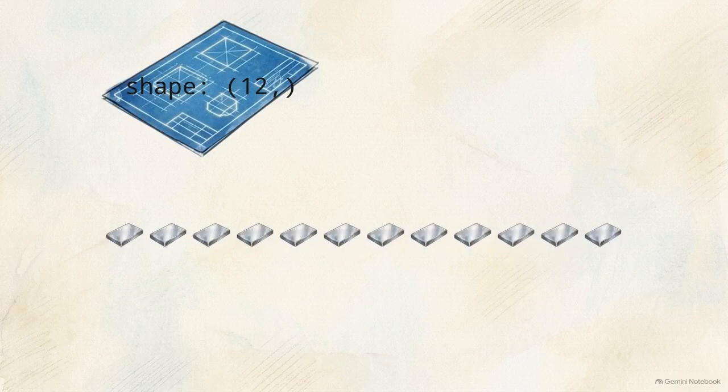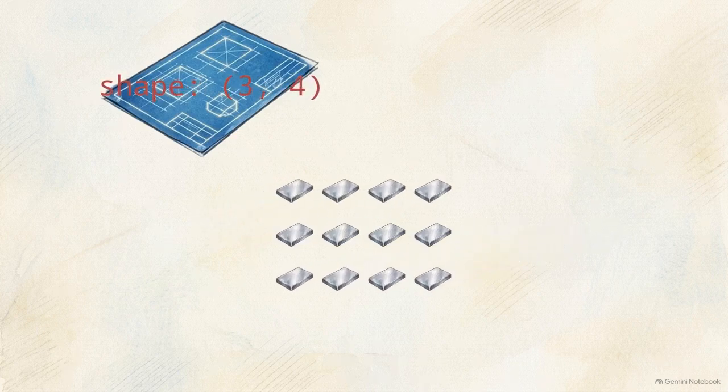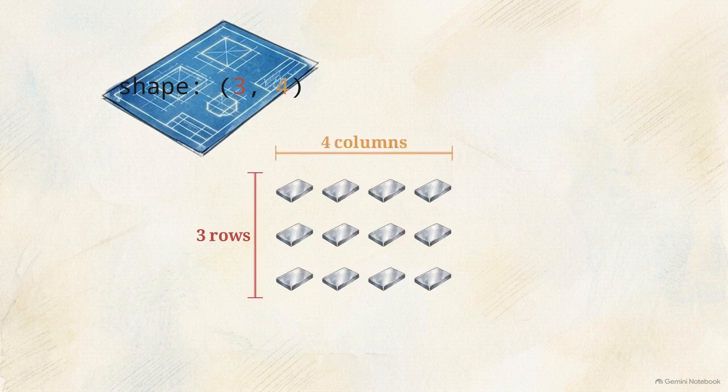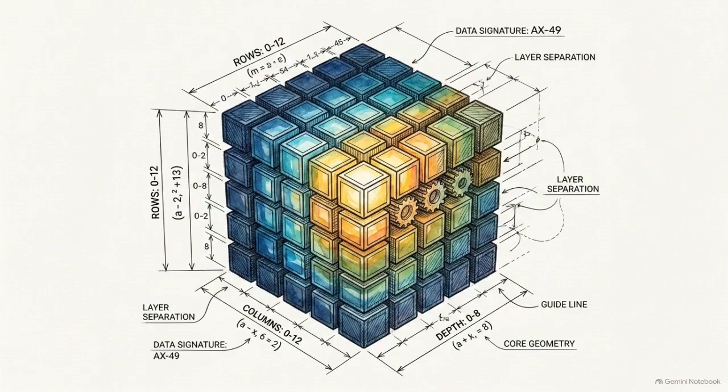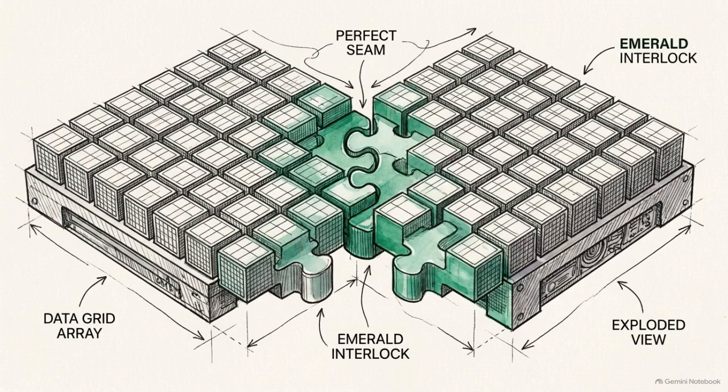Every NumPy array has a shape attribute, a blueprint detailing how many elements exist along each dimension. Reading this mathematical signature reveals the exact data geometry. For example, a shape of 3, 4 means 3 rows and 4 columns. Tracking array shapes is a critical operational skill. When combining massive datasets, aligning these geometries correctly prevents the logic errors that halt model training.